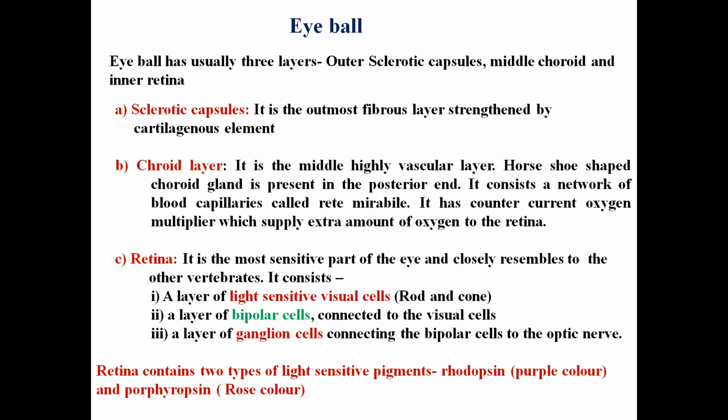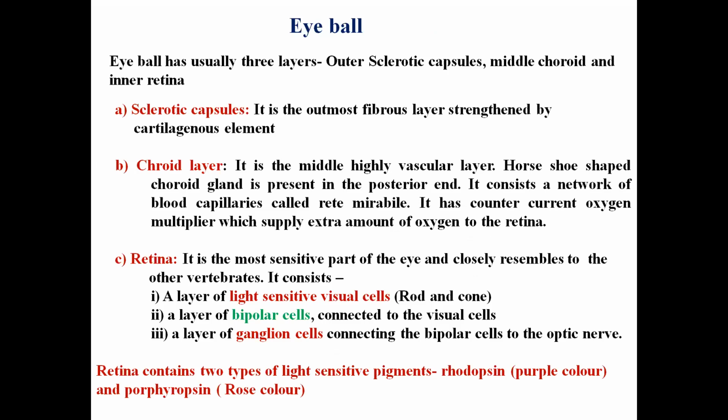Now the eyeball also has three parts. The outermost is the sclerotic capsule, which is the outermost fibrous layer, strengthened by cartilaginous tissue. Then the middle layer is the choroid layer. This is a highly vascular layer, meaning there is a dense network of blood capillaries, known as the rete mirabile.